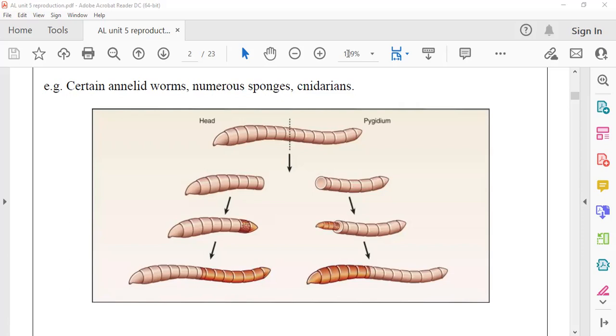The animal will stick itself to one place and break into two or three pieces. Then every piece will grow out the remaining part and complete an organism. This is one thing happening. Another way is accidental: when you are cutting soil with a mammoty, an earthworm may be cut into two or three pieces by accident. Naturally also accidents can occur. If they are broken into pieces, no problem, they will grow into separate individuals.